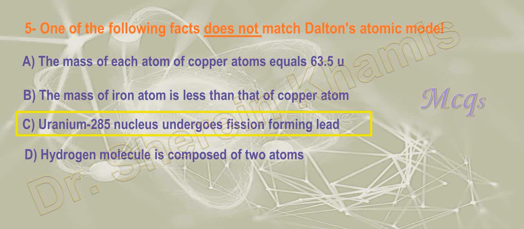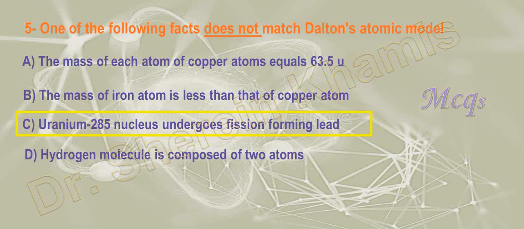The other one: we can differentiate between two atoms, as each one has a similar atom of the element, like calcium or magnesium. The last one: a hydrogen molecule composed of two similar atoms, yes, and they are not affected by temperature or pressure. Those are the assumptions of Dalton. Here we have not mentioned uranium or any active element that makes fission.